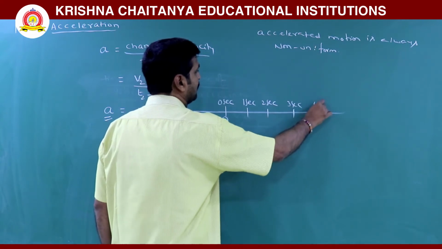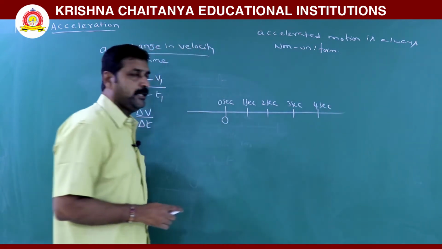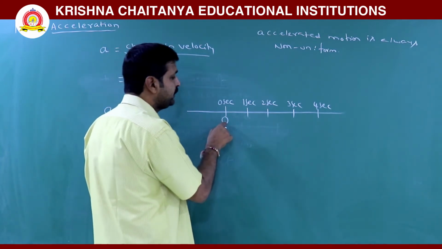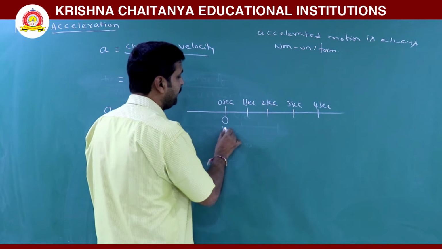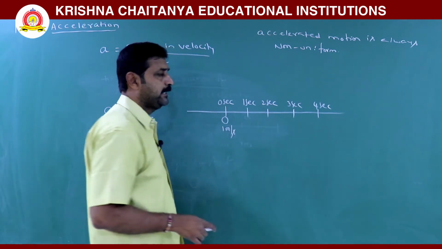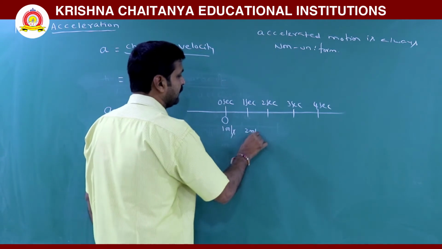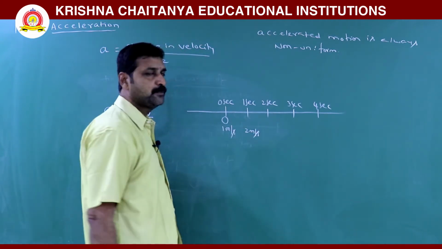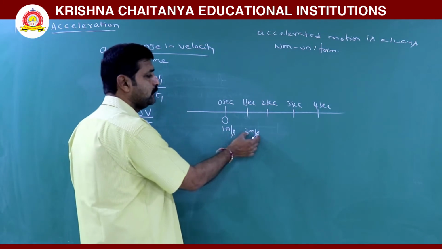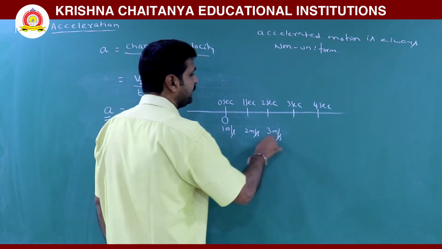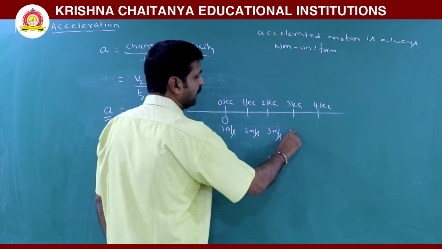So now this body starts at origin with an initial speed, let it be 1 meter per second. After 1 second its speed will be 2 meters per second. At 2 seconds speed increases to 3 meters per second.